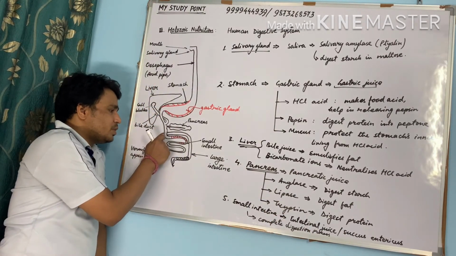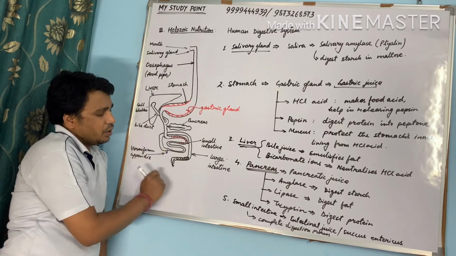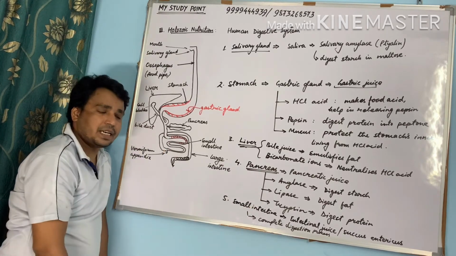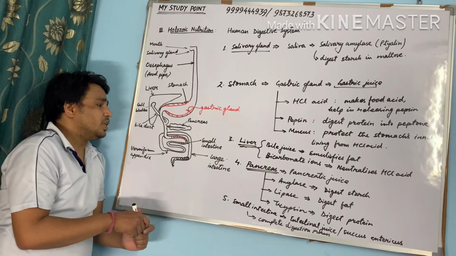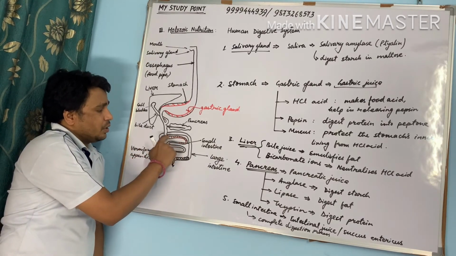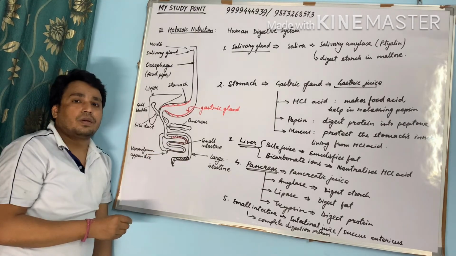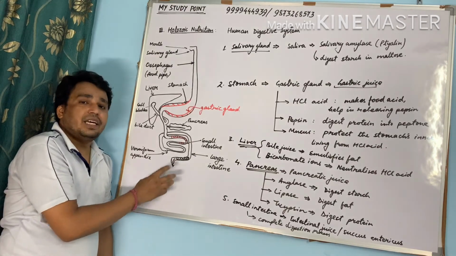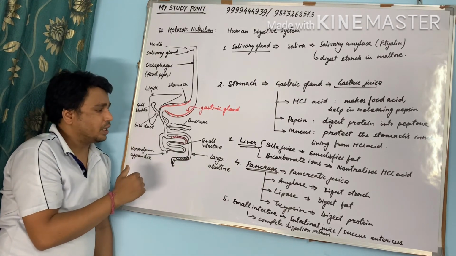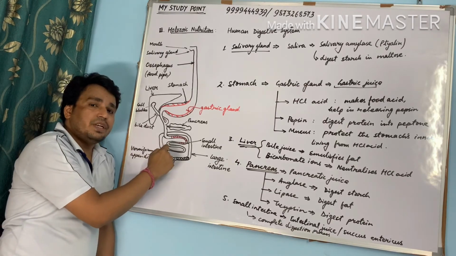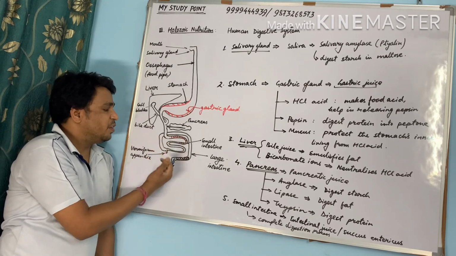Now when the food comes to the inner side of the small intestine, there is a gland called intestinal gland, which releases intestinal juice or succus entericus. It completes the digestion process. Now food is ready to be absorbed here. There are very small finger-like projections inside the small intestine, which act as a vacuum pump. They absorb all the digested nutrients and pass them on to the blood. These also help in the movement of food by pushing the food ahead, called bowel movement.